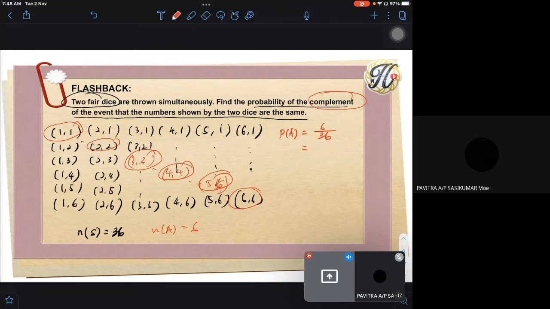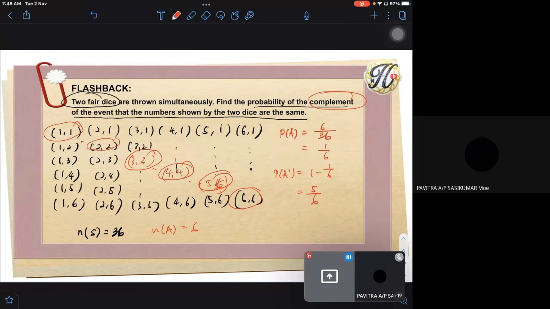Answer is 1 over 6, yes. So to get the complement of this, it is 1 minus 1 over 6. Yes, it's 5 over 6. Hey, why 4 over 6, Pavitra? Okay, yes. Salah kan? 5 over 6. Okay, so yang lain tu faham ke macam mana dapat ini?